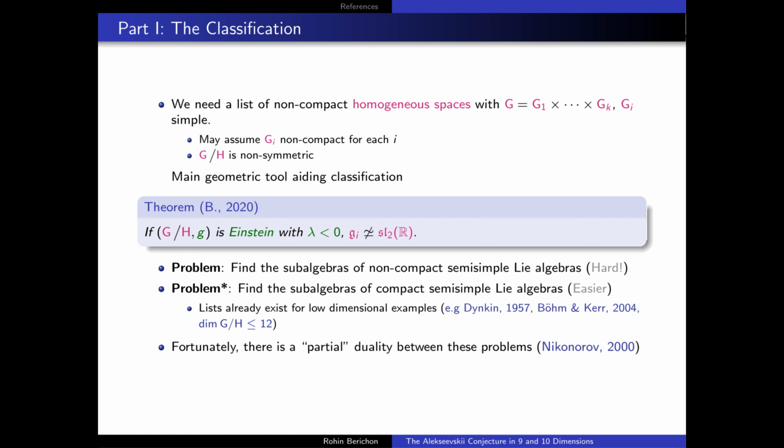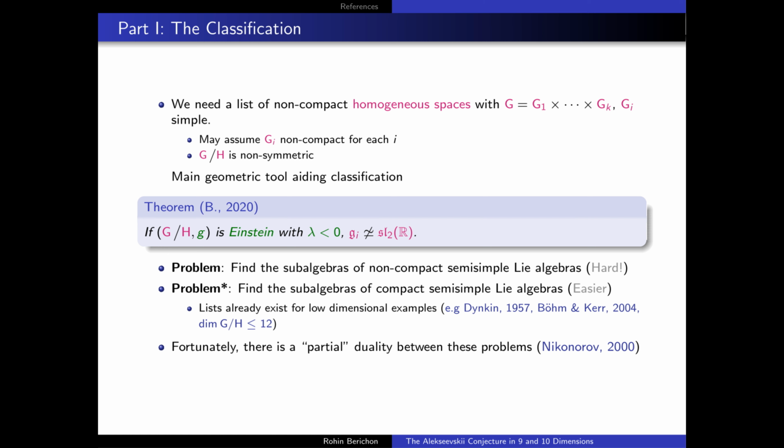And this actually helps to remove almost half of the potential cases that we could have had to investigate in this classification, since for any homogeneous space of dimension 6 or 7, you can construct a new homogeneous space given by the product of SL2R and this original 6 or 7 dimensional homogeneous manifold, which provides a new case that one would have to investigate.